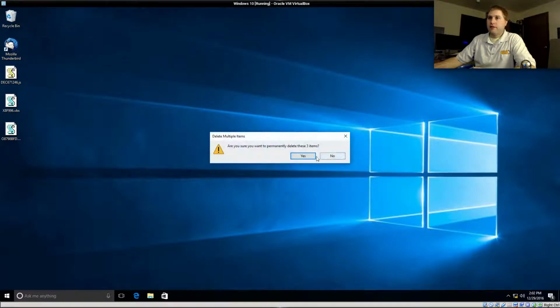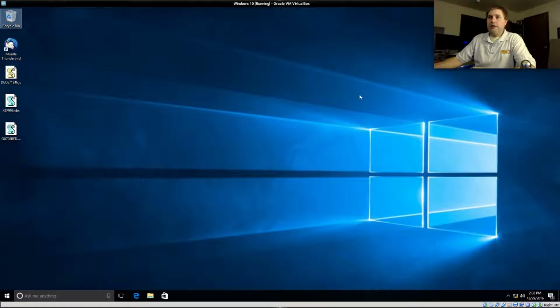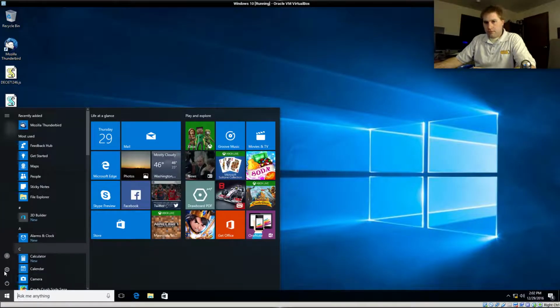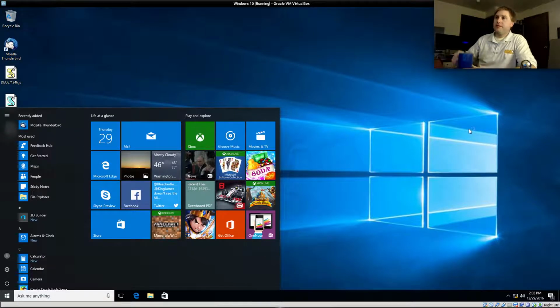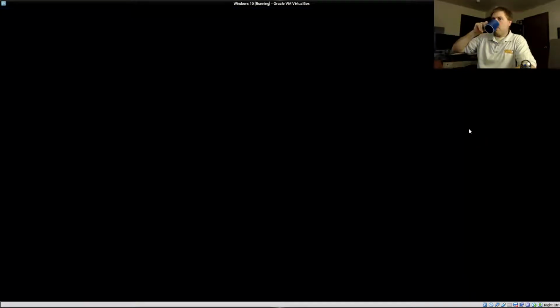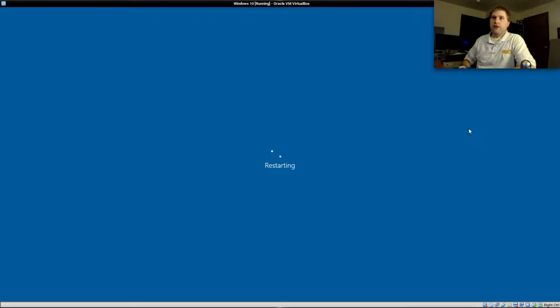Empty recycling bin. Should we see what happens if we reboot the computer in case it just installed something? Let's go ahead and do that. Let's hit restart. Restart the system. See what happens here. Well, anyway, that was fun either way, even if we don't get some catastrophic meltdown of my Windows computer.